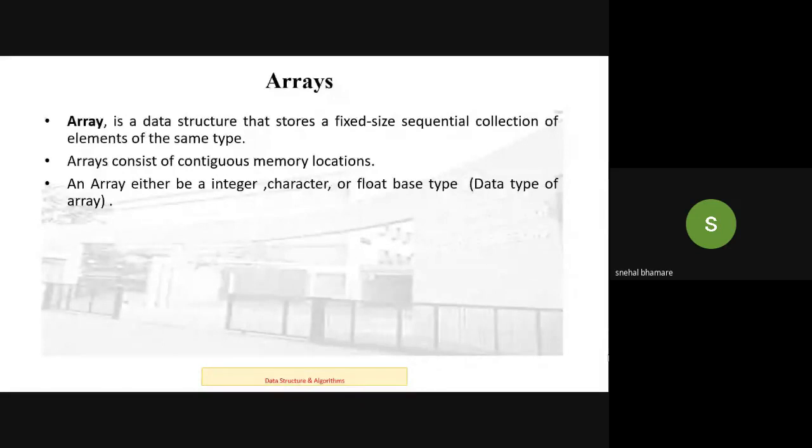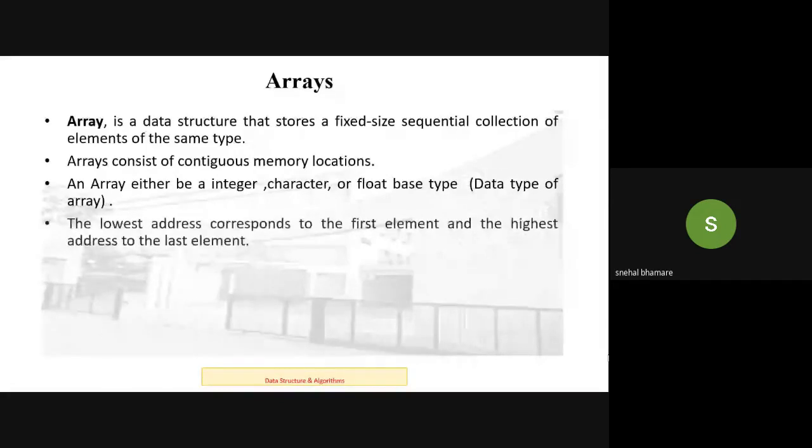Means what values we have to store in the array, its data type is decided accordingly. Okay. So basically, you can consider array as a container that holds multiple values in it, and these values have a specific type, a similar type. Okay, we cannot store the values of different types together in an array. Now, the lowest address of the array corresponds to the first element, and the highest address corresponds to the last element.